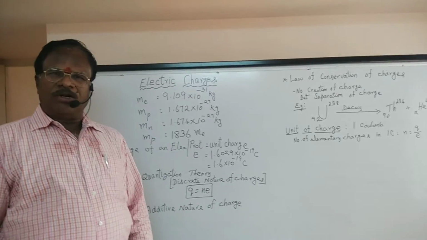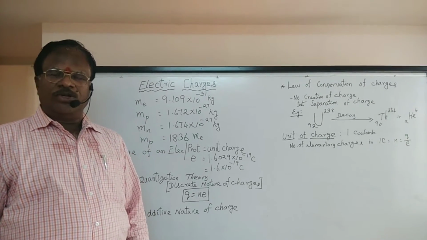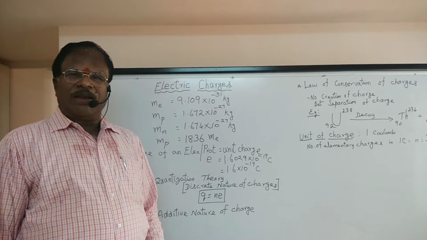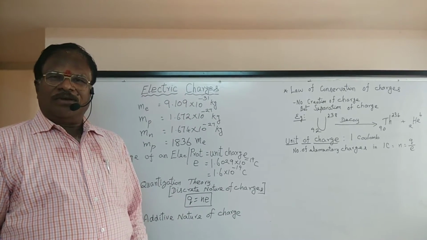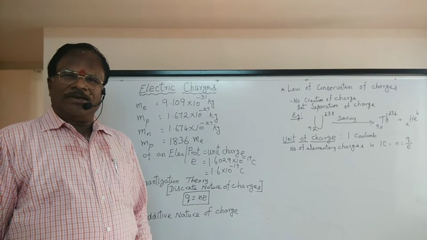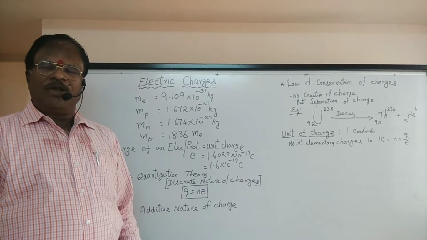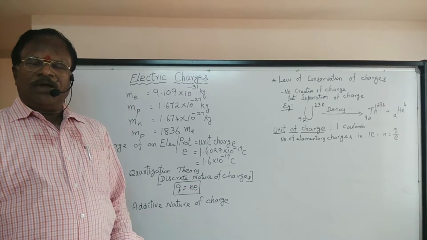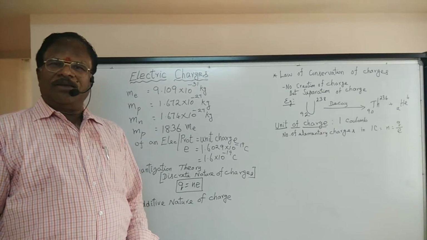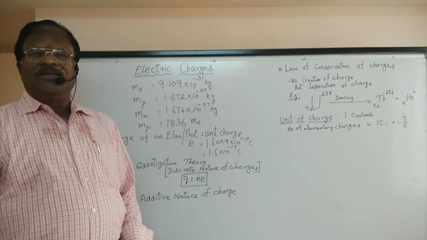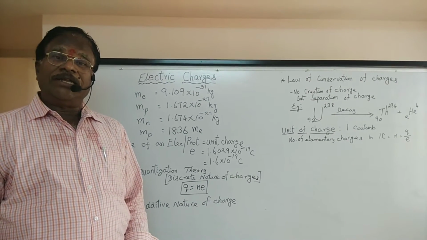How are these electrons and protons, otherwise called charged particles, and a neutron is uncharged, you know. How can these charges be produced? Is it possible to produce? Let us see later on. Now, this chapter is called electrostatics or static electricity because in this chapter we are going to deal with charges at rest. We are going to talk about only stationary charges. In the next successive chapter we will be dealing with charges in motion, which is called current electricity. But here we are going to talk about the stationary charges.